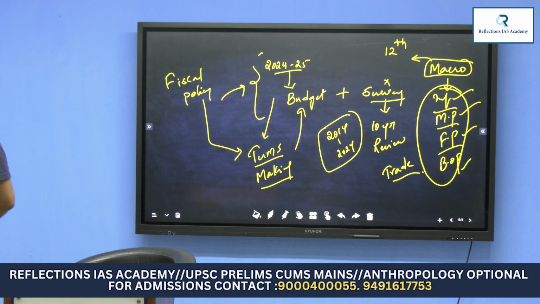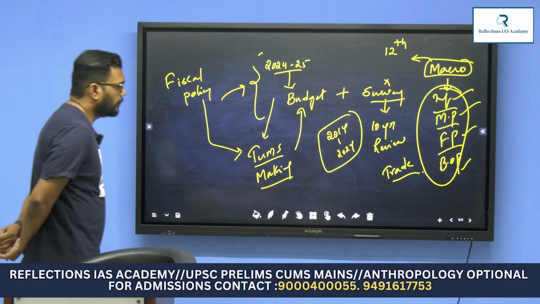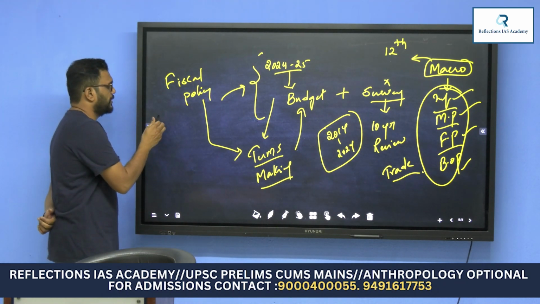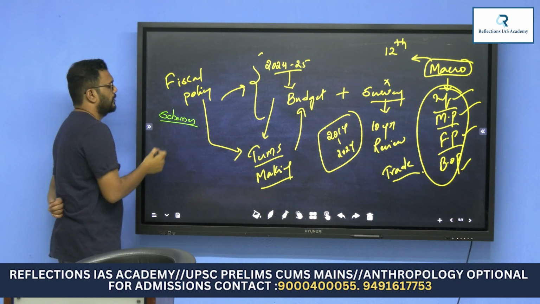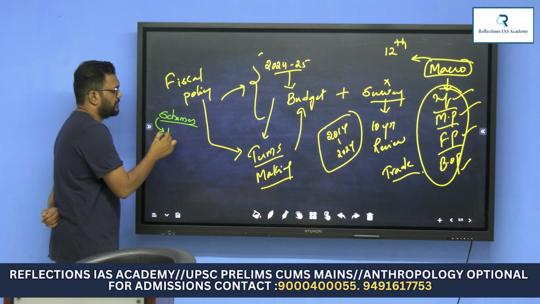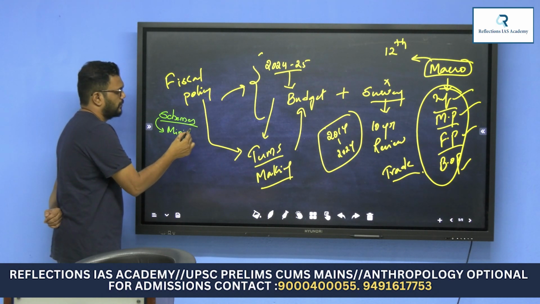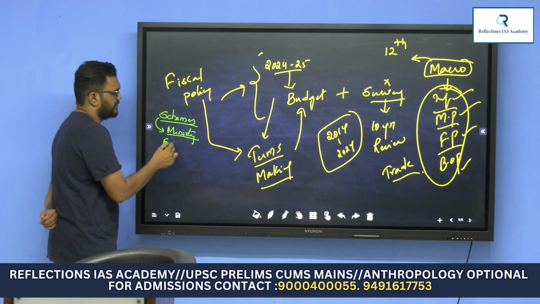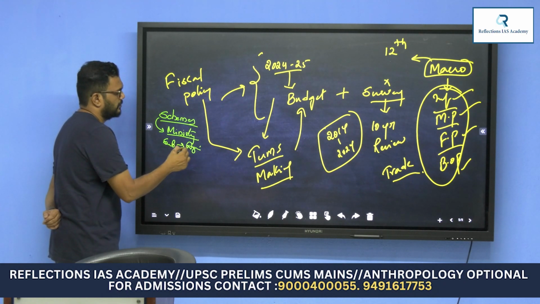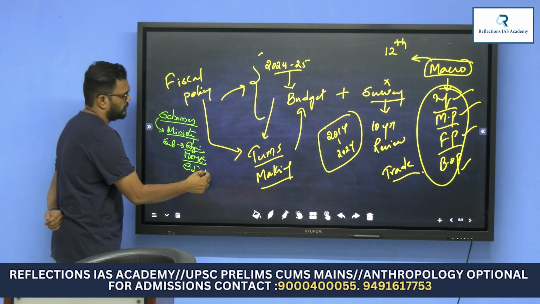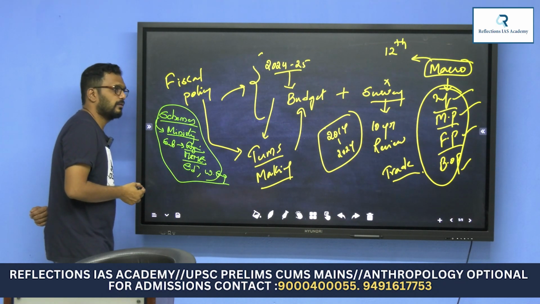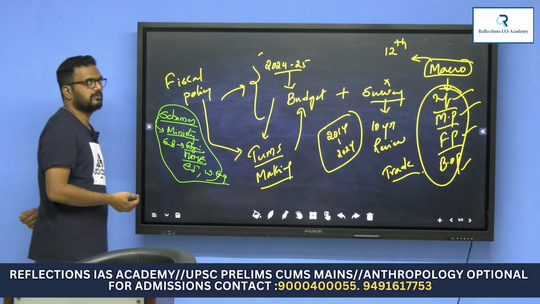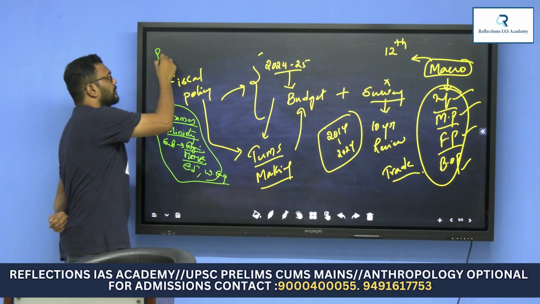How do we go through the policies of the government? Good question. Policies, schemes, plans. Take the case of schemes. If there are any schemes we have to read, we first start with the ministry. Then we start with the subject, whether it is agriculture, MSME, promotion of education, or women empowerment. All these things we will be covering under schemes. How to read the schemes? For example, take PM Kisan.